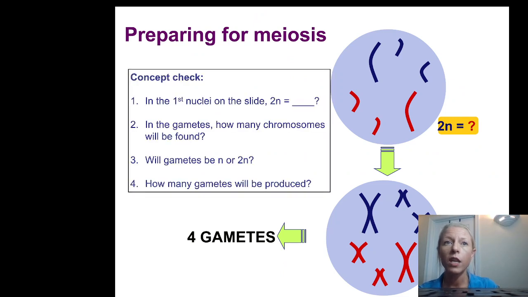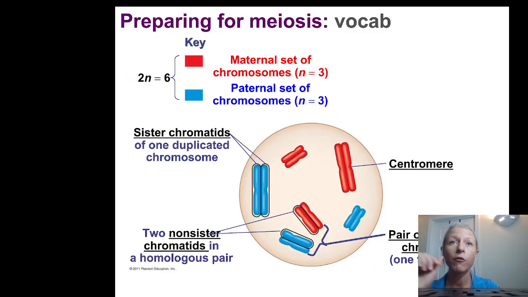So, when we prepare for mitosis, we're going to go over some vocab to just review. We have to duplicate our chromosomes during S phase. And so when we're undergoing mitosis, we duplicate our chromosomes and we end up with sister chromatids like this here on the left. This is one duplicated chromosome.